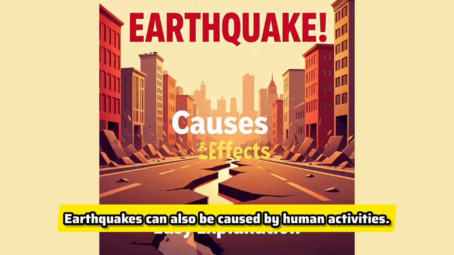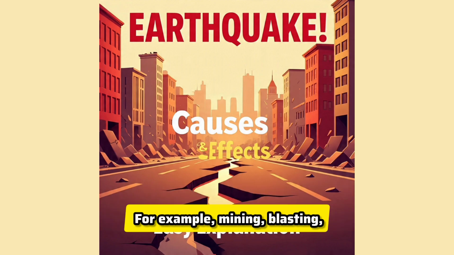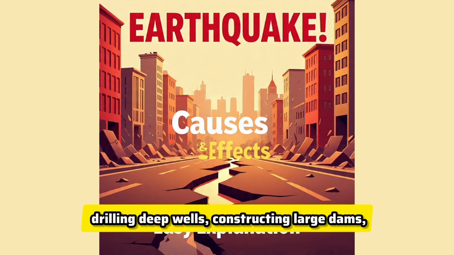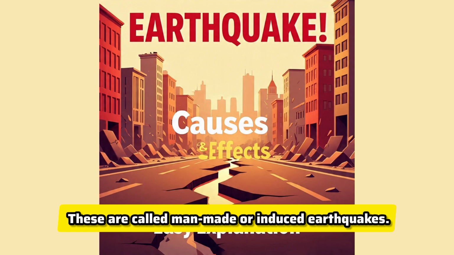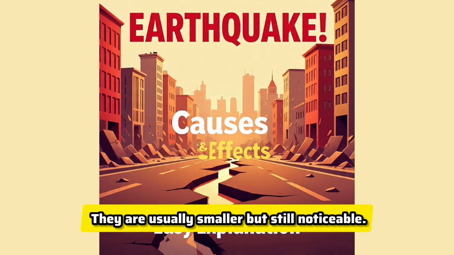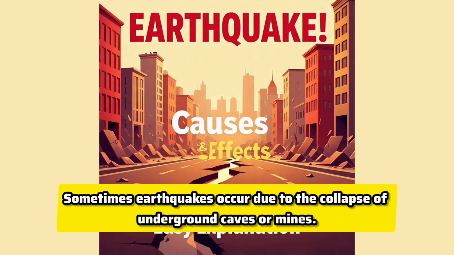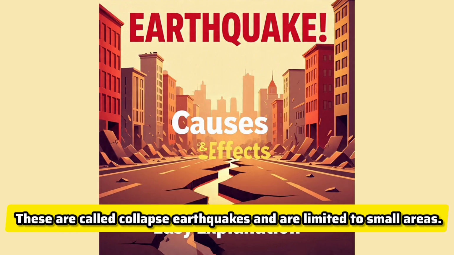Earthquakes can also be caused by human activities. For example, mining, blasting, drilling deep wells, constructing large dams, and underground nuclear tests can disturb the Earth's crust. These are called man-made or induced earthquakes. They are usually smaller but still noticeable. Sometimes earthquakes occur due to the collapse of underground caves or mines. These are called collapse earthquakes and are limited to small areas.